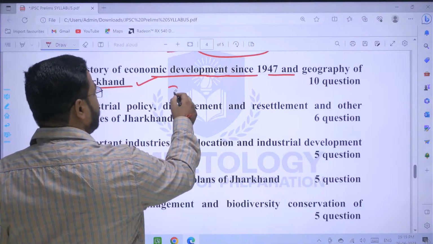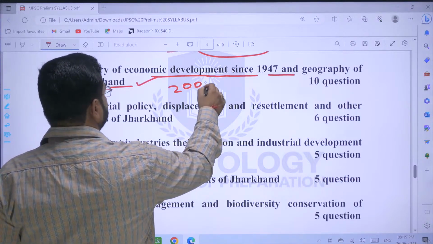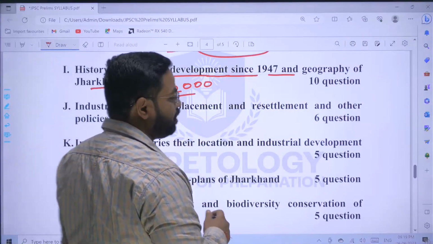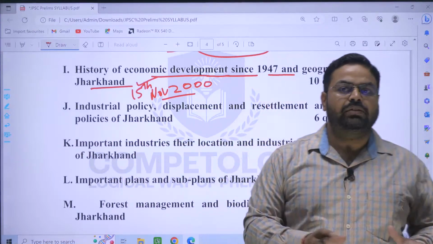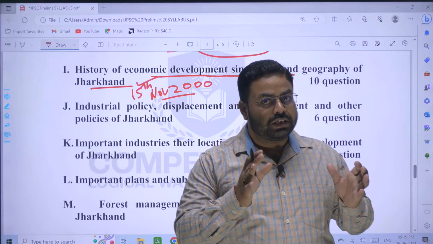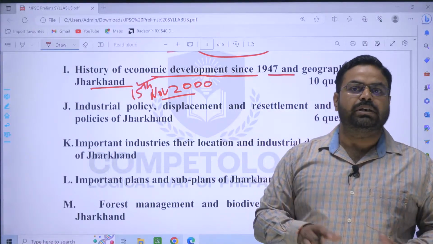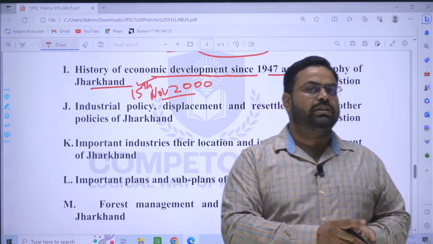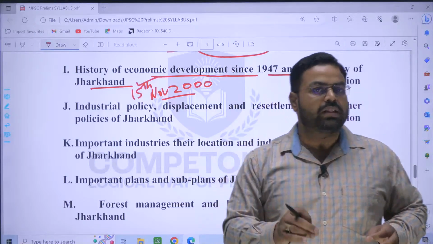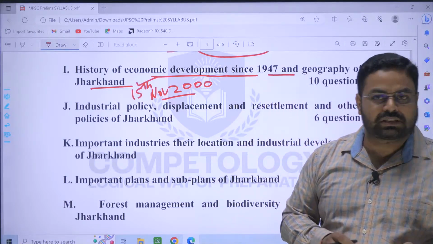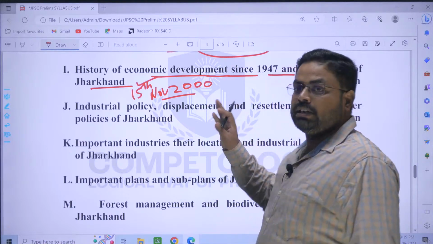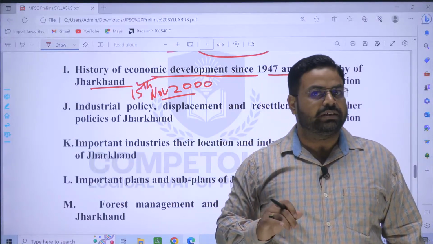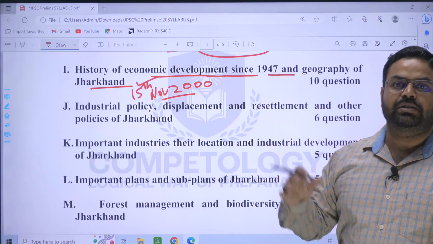Because the state of Jharkhand came into existence in the year 2000, that is 15th November 2000, and before that it was part of the state of Bihar. So you will have to study the history of economic development of Jharkhand since independence in two sections. That is from independence, 15th August 1947, to 15th November 2000, the date of formation of Jharkhand as a separate state, and thereafter the history of economic development of Jharkhand as a separate state, right? Because before that it was a part of the state of Bihar itself.